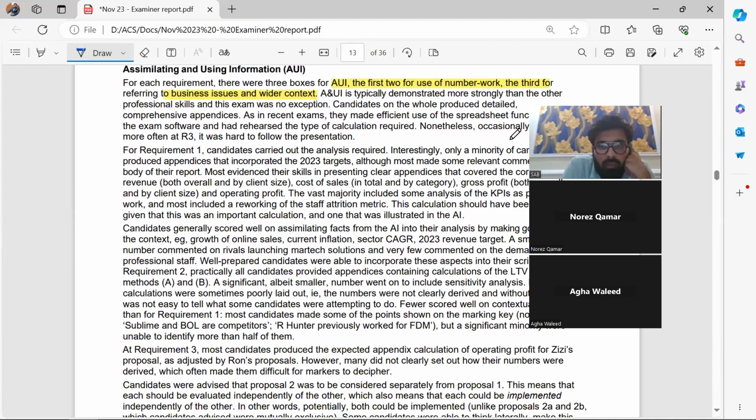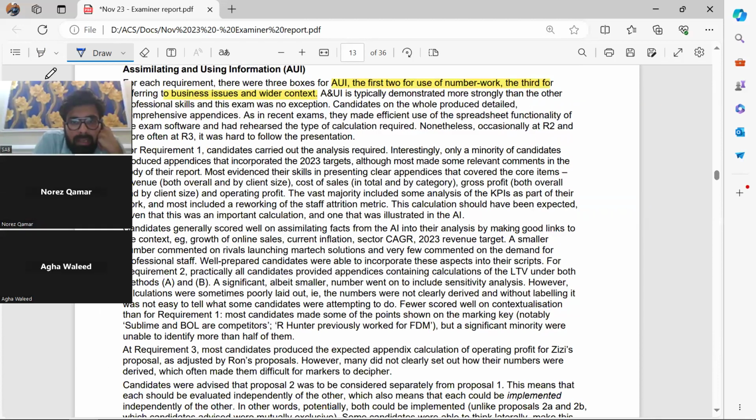For requirement one, what they are saying is that, interestingly, only a minority of candidates produced appendices that incorporated 2023 targets, but we did that. In the body of the report, most evidence their skills in presenting clear appendices that cover core items: revenue by overall client size, cost of sales by total category, gross profit, and so on. Why don't students do that?